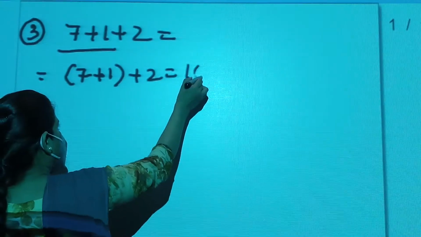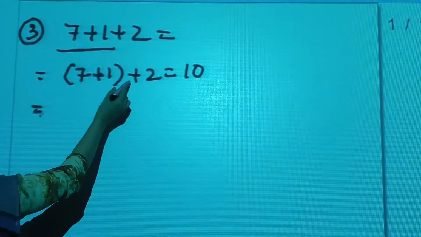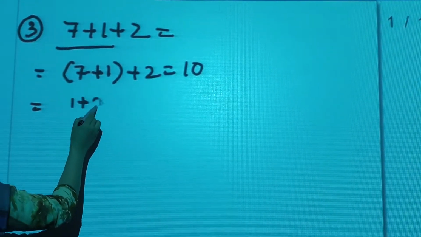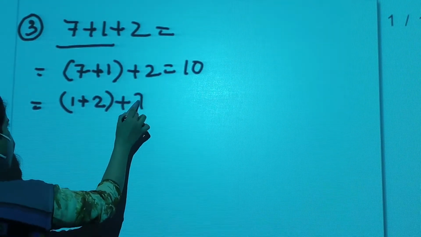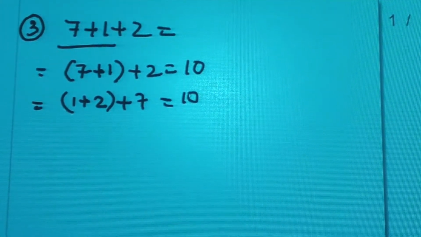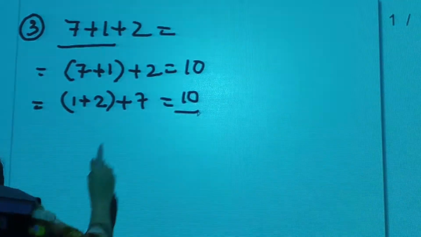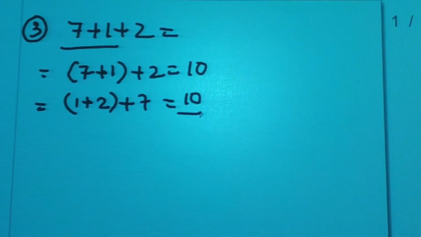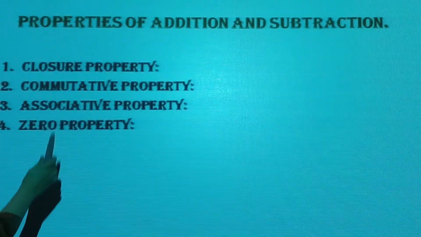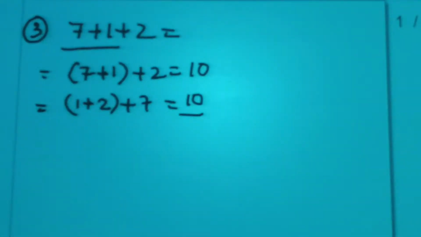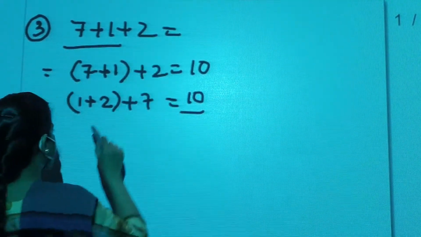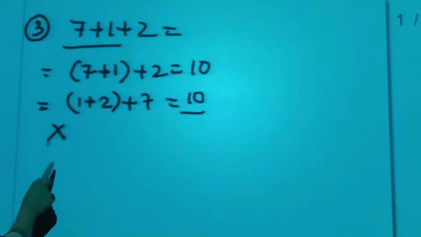Again 10. If I regroup 1 plus 2 plus 7, so addition of any two numbers and then the addition of the third number, this is also called grouping. This will not affect the answer of the sum. Okay, so addition follows the associative property. This is called associative property of addition. Okay, now again this property is not followed by subtraction. Here again I will show you.